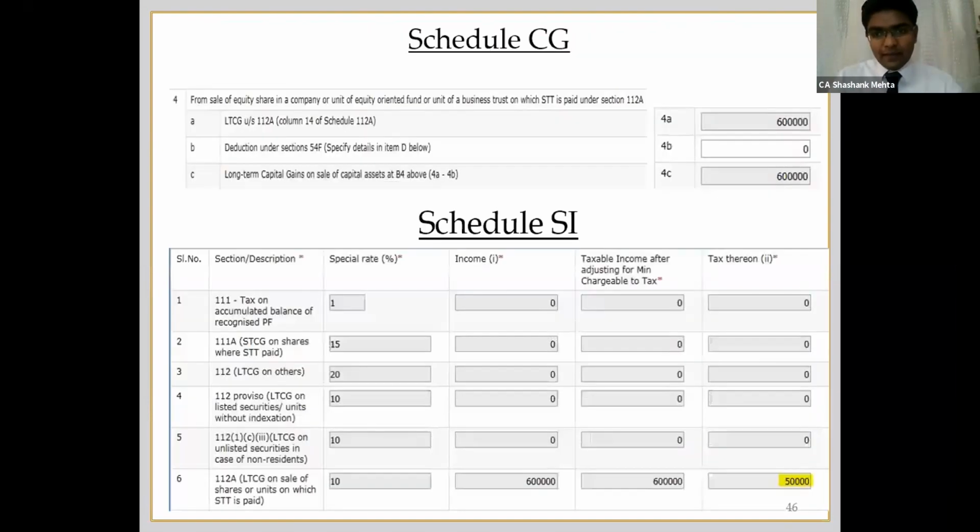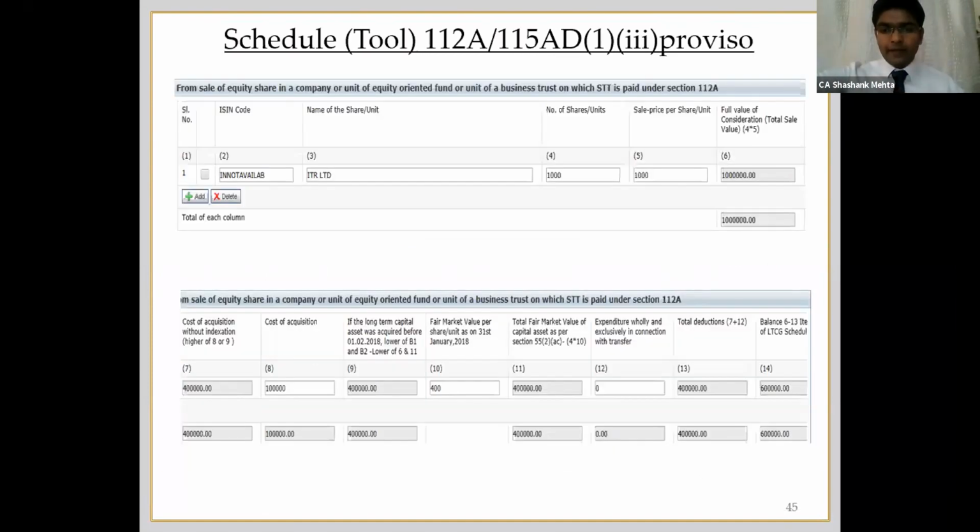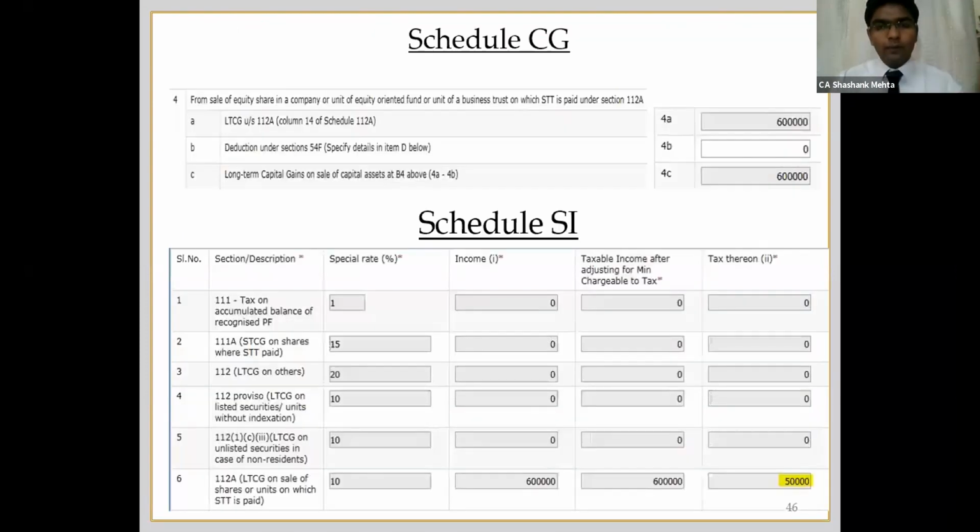See here, in case the capital gain is 6 lakh rupees, this automatically auto populates in schedule CG. The amount will be auto populated and the details will be incorporated in schedule TI, total income. Now, as you all know, there is an exemption of 1 lakh rupees under 112AA. In that respect, if you see schedule SI, they are not specifically indicating that you have been given that 1 lakh deduction. What they are doing is directly calculating the rate of tax after deducting that 1 lakh rupees.